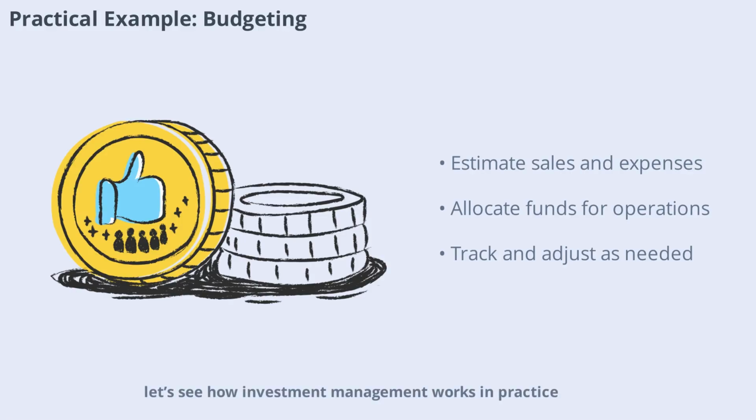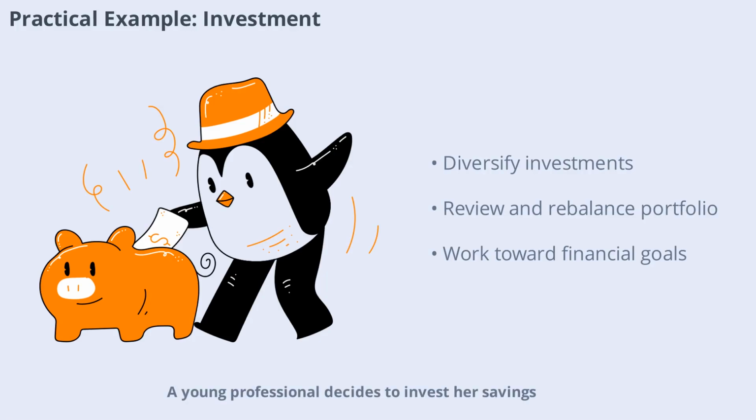Next, let's see how investment management works in practice. A young professional decides to invest her savings. She diversifies her portfolio by buying stocks, bonds, and real estate. By regularly reviewing her investments and rebalancing as needed, she manages risk and works toward her financial goals. This example shows how investment management can help individuals grow wealth over time.